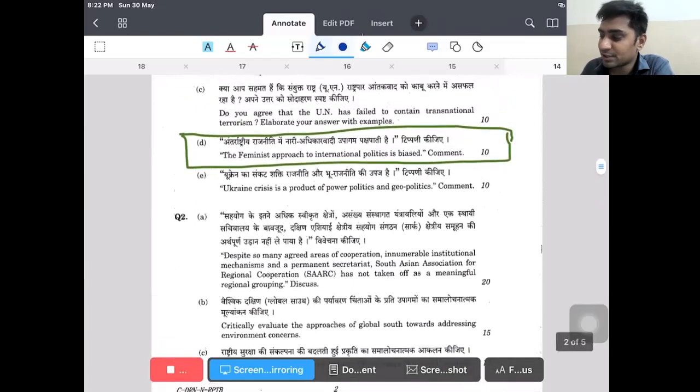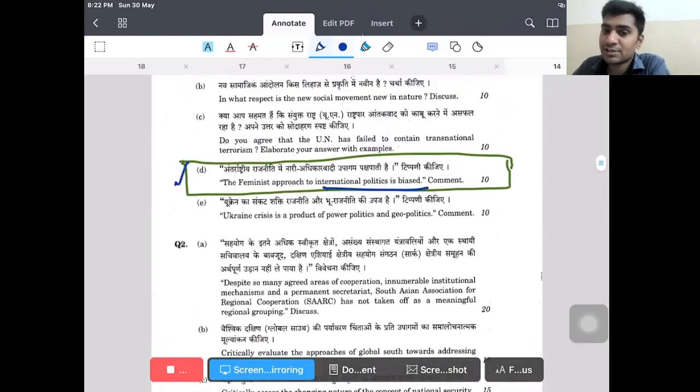Feminist approach towards international politics is biased. We discussed the feminist approach in international politics. Feminists like Cynthia Enloe, in her book The Bananas, the Beaches, and the Bases, said that the existing traditional schools like realism, Marxism, and liberalism are very gender biased, because they have kept women out of international politics.